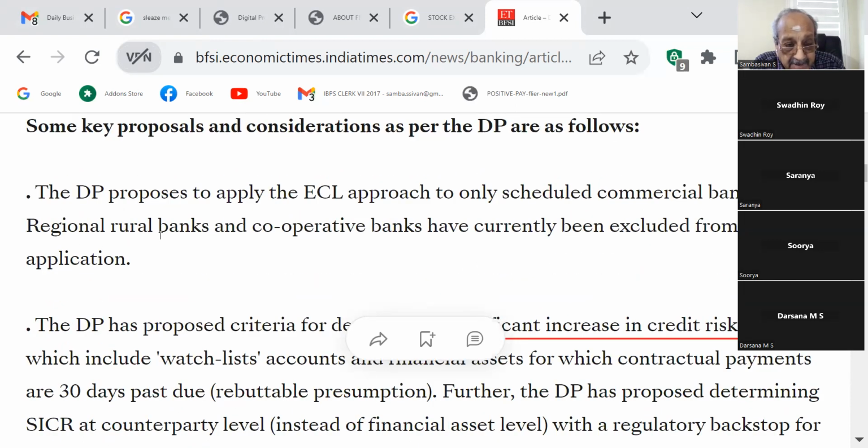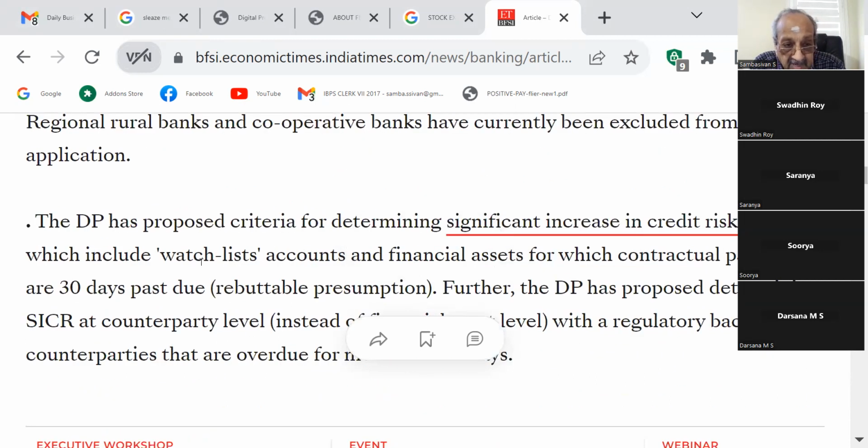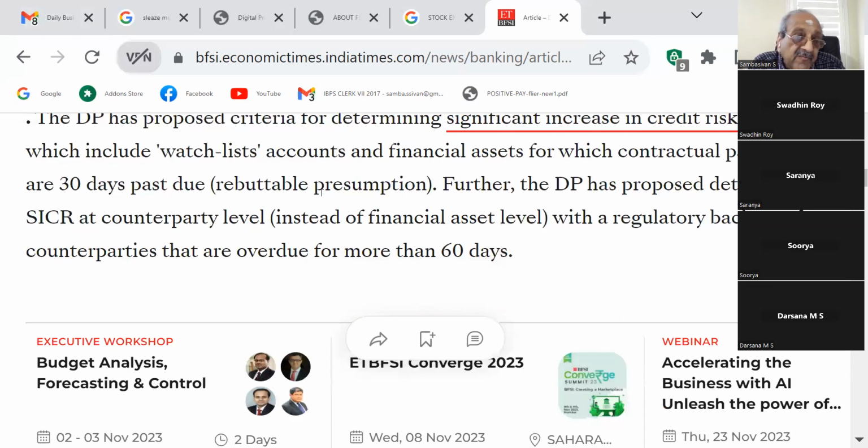The DP proposes to apply the ECL approach to only scheduled commercial banks. Regional rural banks and cooperative banks have currently been excluded from the application. The DP has proposed criteria for determining significant increase in credit risk, which include watch list accounts and financial assets for which contractual payments are 30 days past due, a rebuttable presumption.